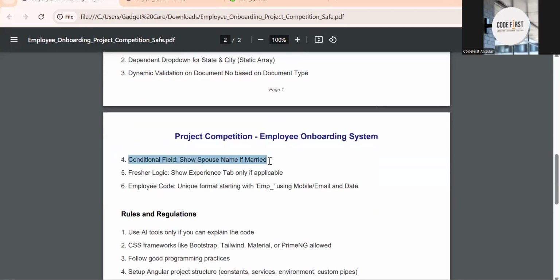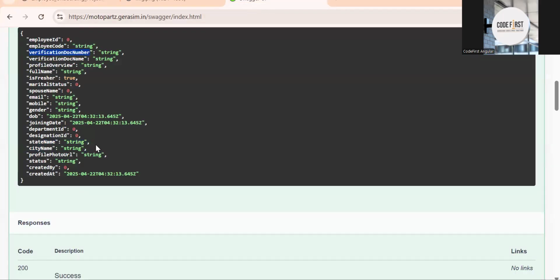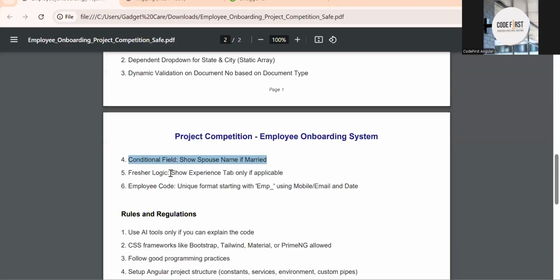Conditional flow: show spouse name if required. So we have a married field. Yeah, marital status. No, it should not be 0. Again, I will check why it is 0. But it will be yes or no. If you say yes, only then will the spouse name be mandatory. Otherwise, it should be hidden. That scenario is also there. Then show the experience tab only if it is applicable.